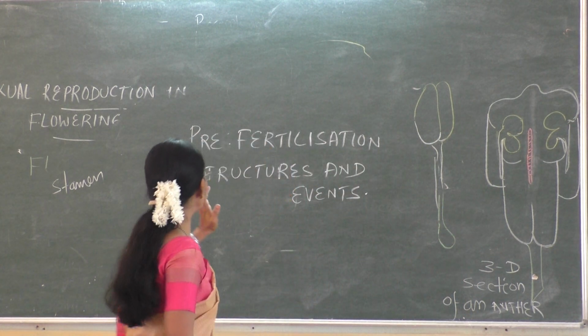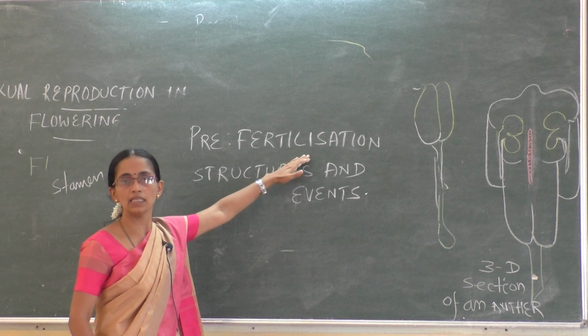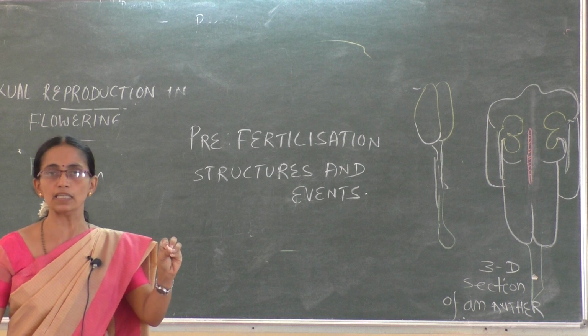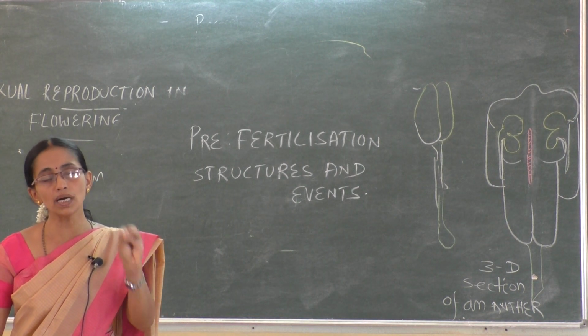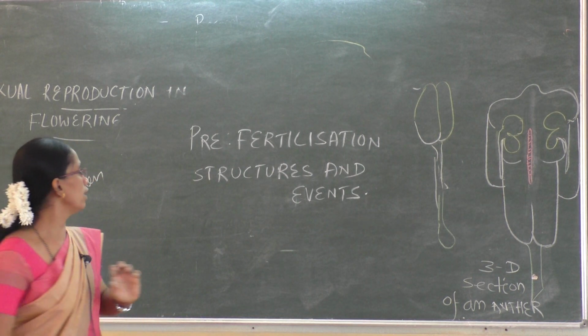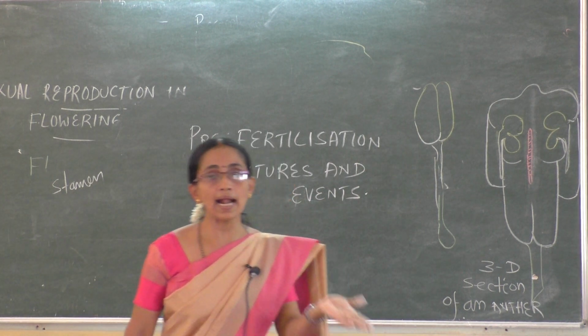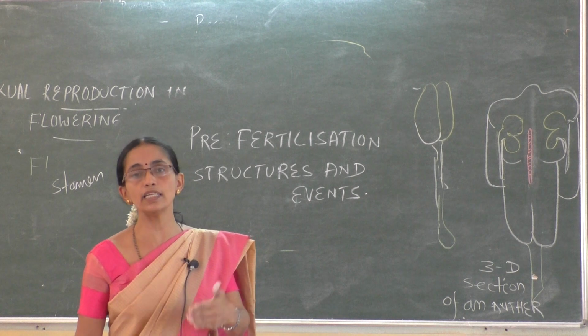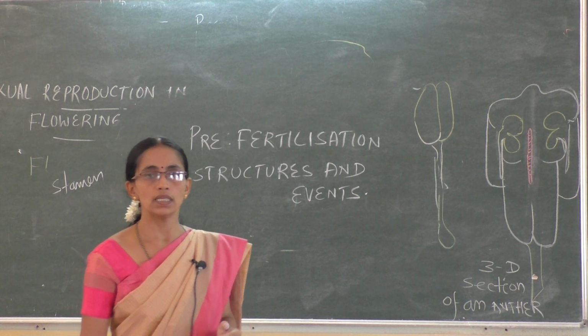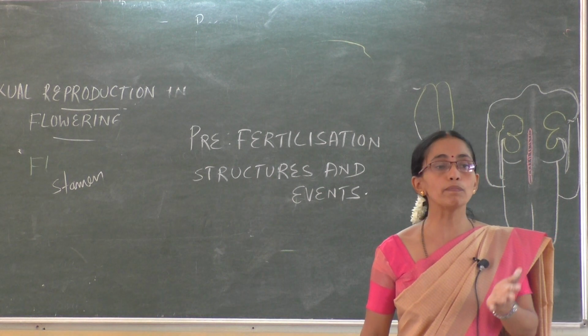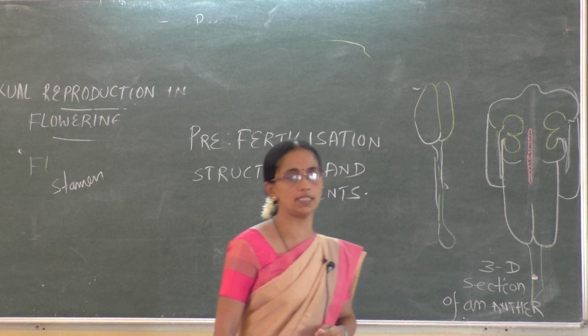So pre-fertilization, what is that? The decision that the plant is going to produce flowers has already taken place within the plant, much before the production of flowers. Several hormonal and structural changes lead to the production of flower. Inflorescence is produced, which is with several buds. These buds later change into flowers.